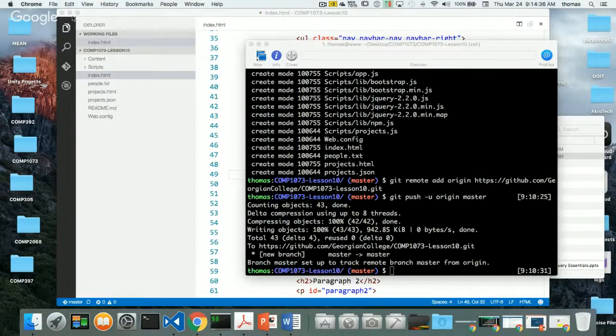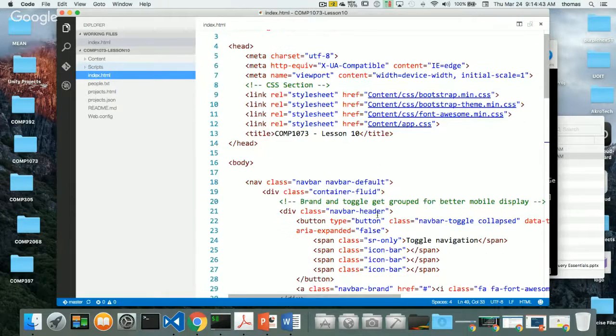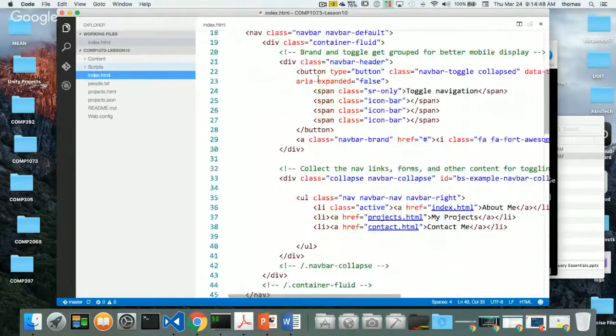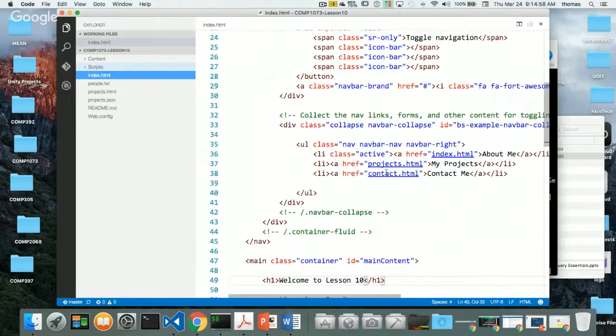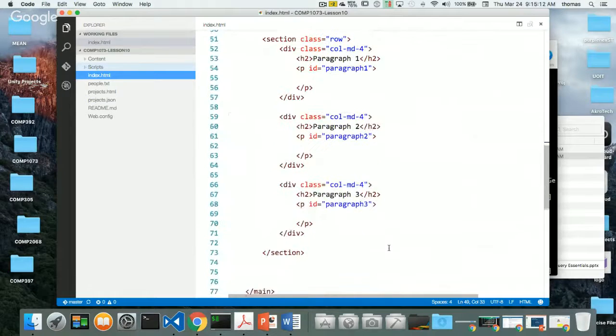Going back to our project here, let's take a look at what we have. This is the project we've been using so far. Notice that we already have Bootstrap. That's the Bootstrap form we've been using for our navbar. The navbar here is just a template that we've used from Bootstrap to get this going. I have 3 links: my home page, my projects link, and my contact page. Of course, my contact page doesn't work because I don't have a contact page here. What we have further down is some other stuff that I've included for sections and rows inside of our page.